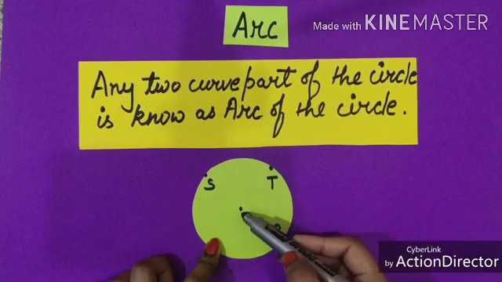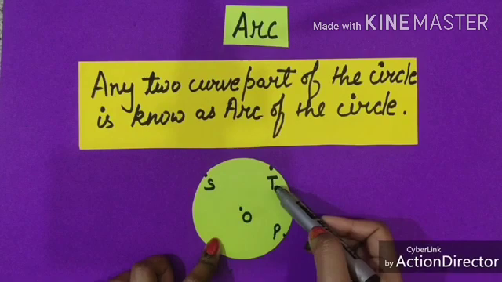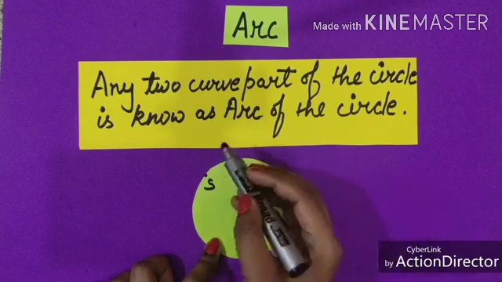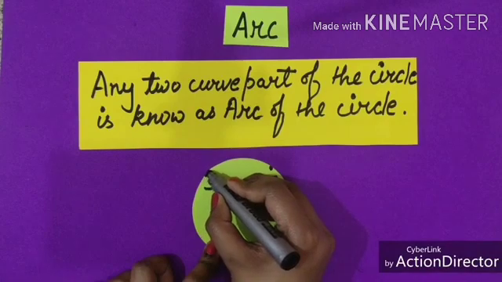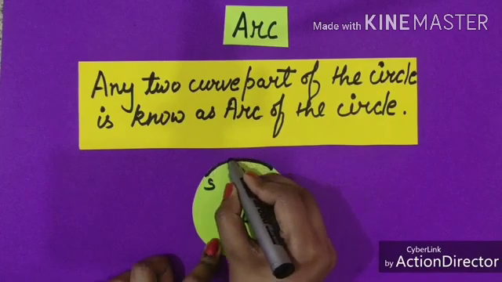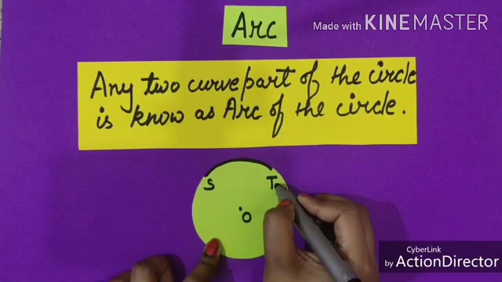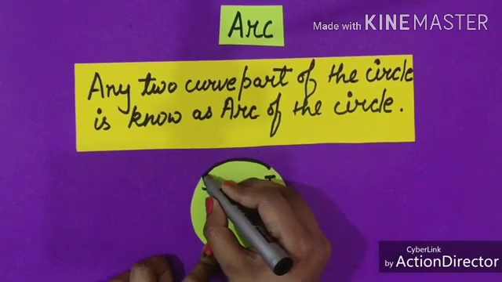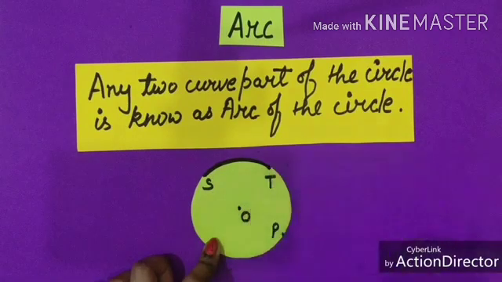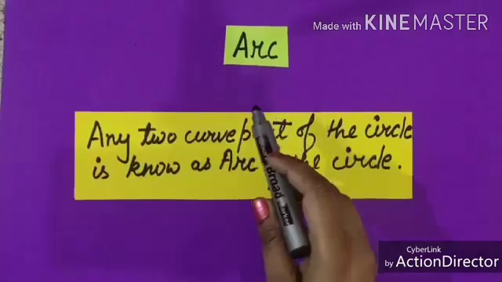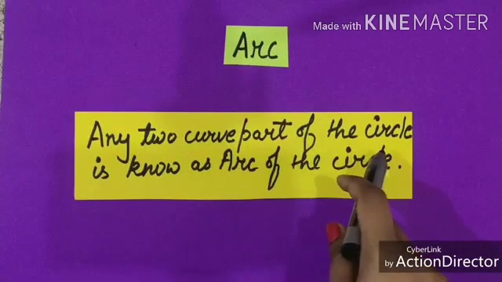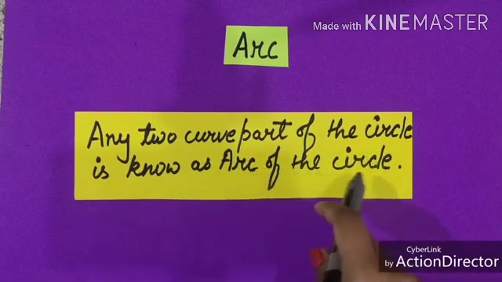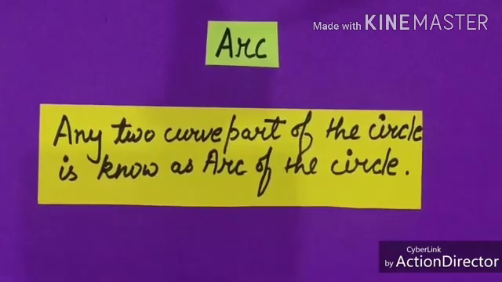In this image, O is a center and S and T both are different points. See, any 2 curved parts, both S and T joined together, of the circle is known as arc of the circle. Any 2 curved part of a circle is known as arc of the circle.